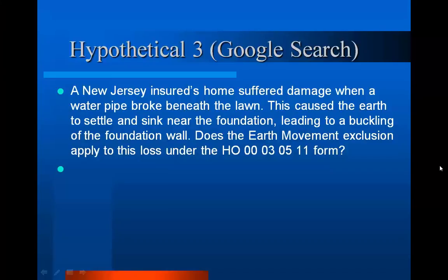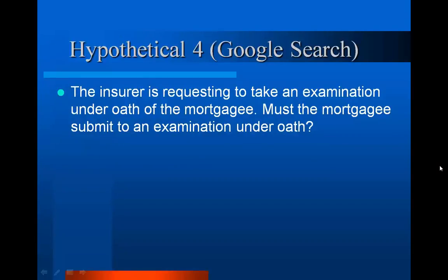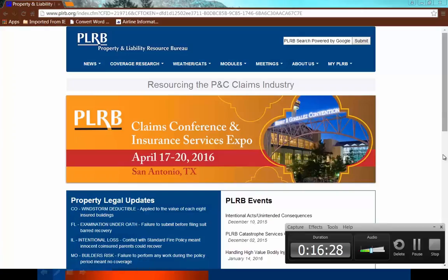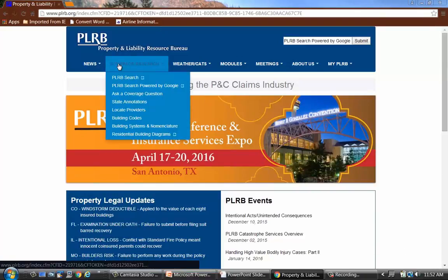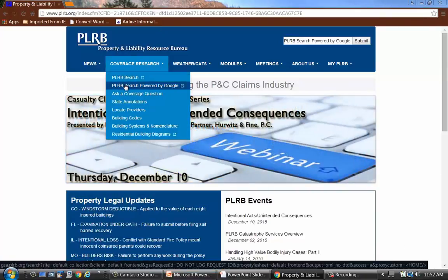And go on to the fourth hypothetical. The insurer is requesting to take an examination under oath of the mortgagee. Must the mortgagee submit to the examination under oath? So, we're going to go back to the website. We're going to go to coverage research. And this time we're going to use the Google search again. So PLRB search powered by Google.